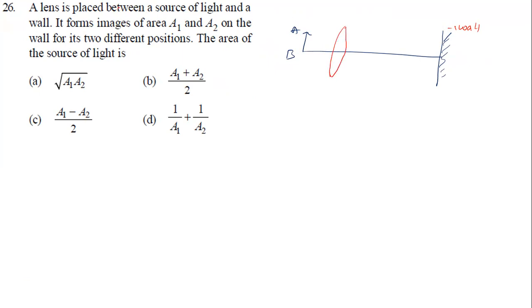It forms images of area A1 and A2 on the wall for different positions. When the lens is at the first position L1, it is going to form an image of area A1. At the second position, somewhere here, it is going to form an image of area A2. Now they're asking the area of the source of light. So this is the lens displacement method.